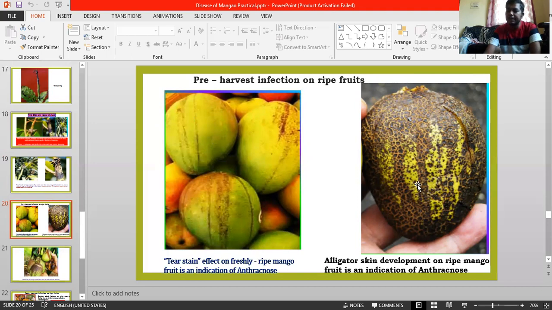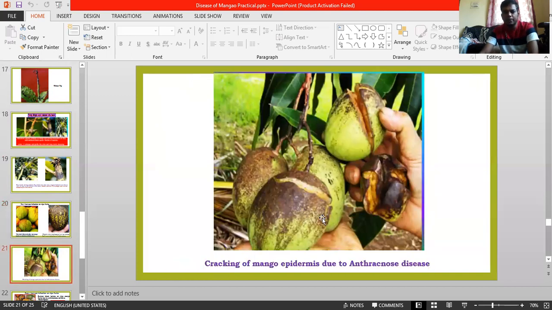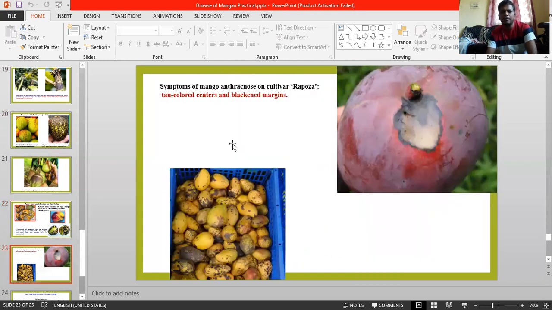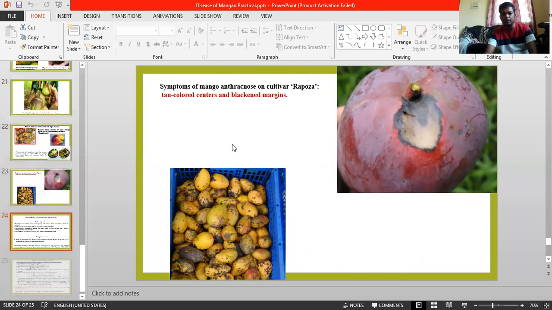And coming to the alligator skin development. Alligator skin means there are small cracks and a roughened surface. It looks like an alligator or crocodile, that's why it is called alligator skin. Fruit cracking, vertical or horizontal, occurs in unripened fruits. And coming to the post-ripen infection, there are sunken, depressed black spots developing on ripened fruits. It fully covers entire fruits within 2 to 3 days only. This is a major thing. These are the susceptible ones.